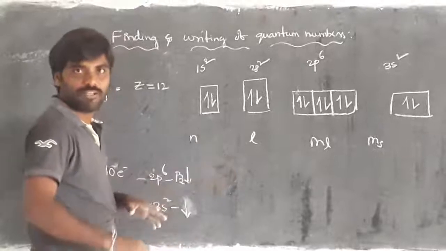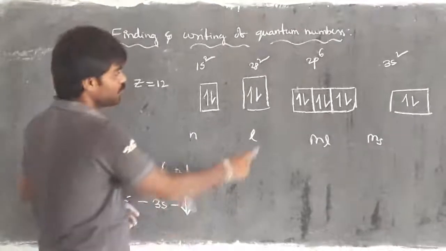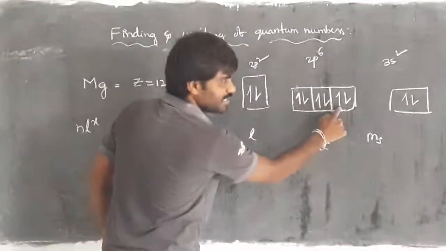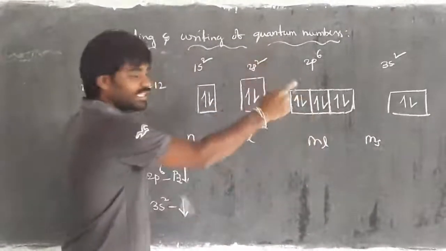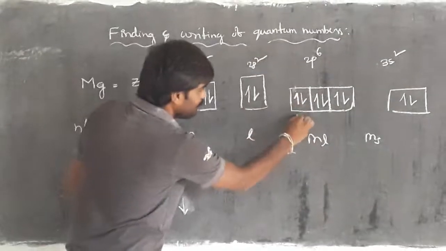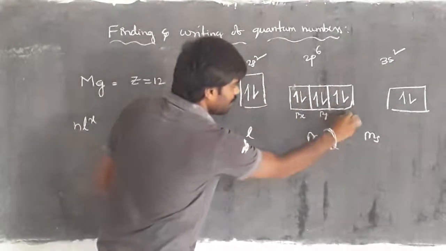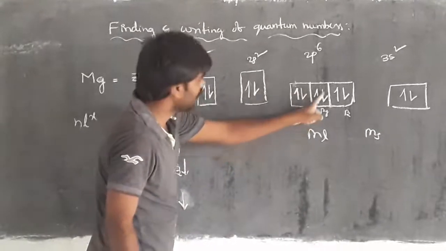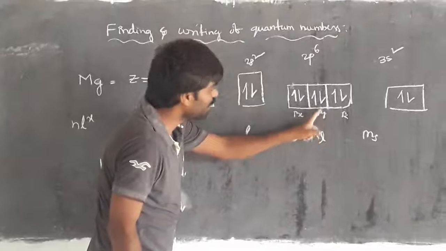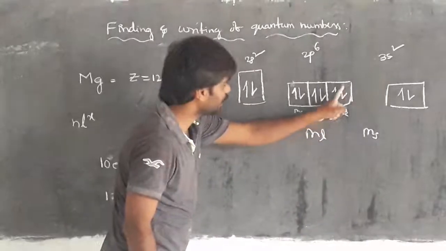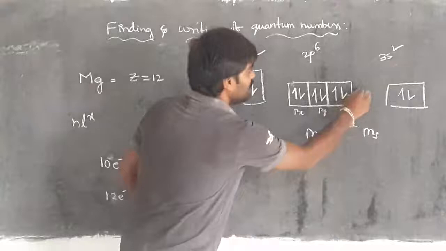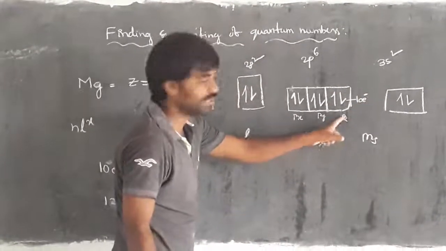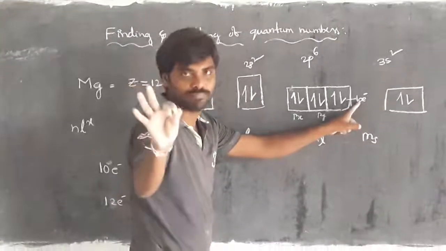Then we have to identify the 5th to 10th electrons. The 5th electron is this, the 6th electron is this, the 7th electron is this, meaning all should be clockwise. Then the 8th electron is in px anticlockwise, the 9th electron is in py anticlockwise, and the 10th electron is in pz anticlockwise. This is the 10th electron, meaning the 10th electron is present in the pz orbital with anticlockwise spin, whatever the atom.